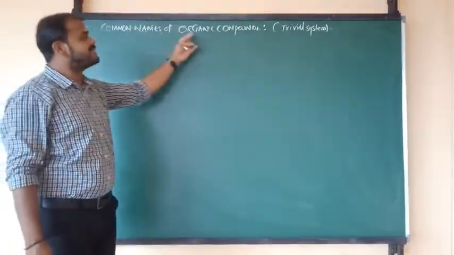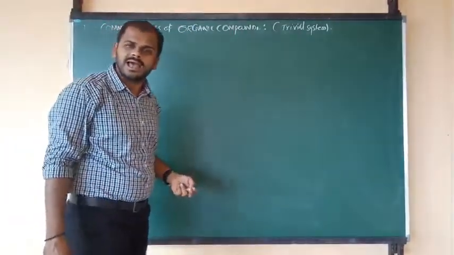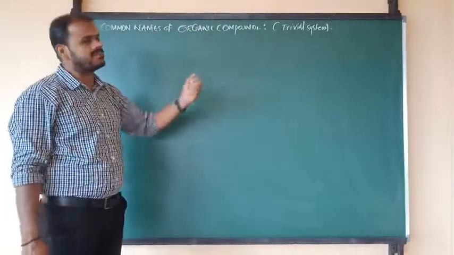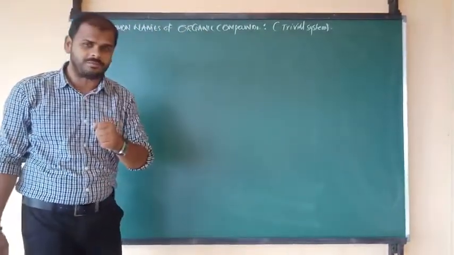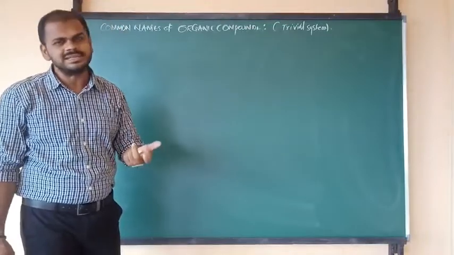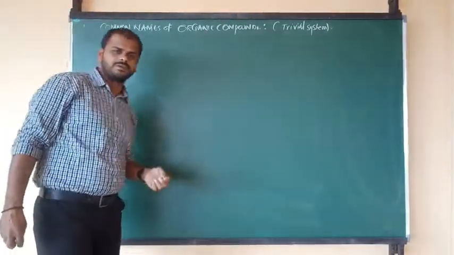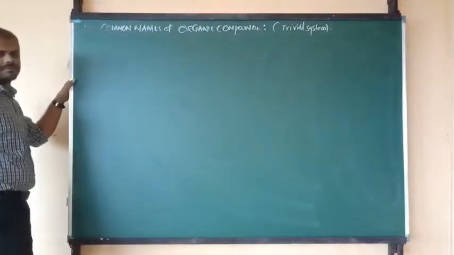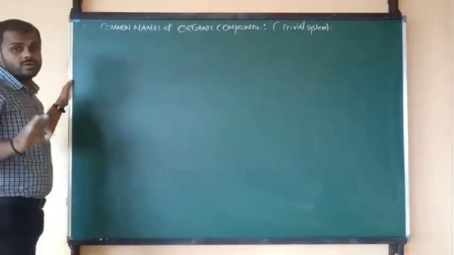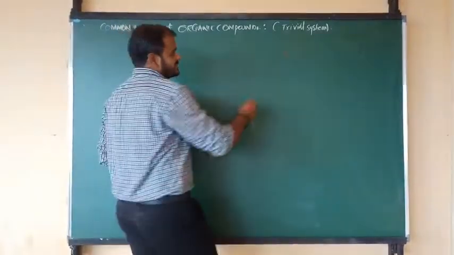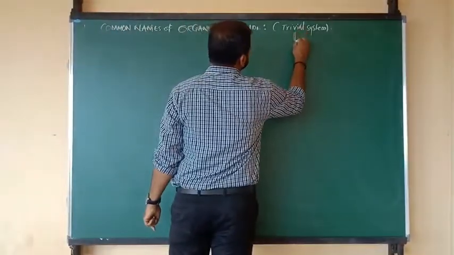Let me consider examples one by one. But first I want to say, what is the main point of the trivial system? Yes. So the main point of the trivial system is common names.